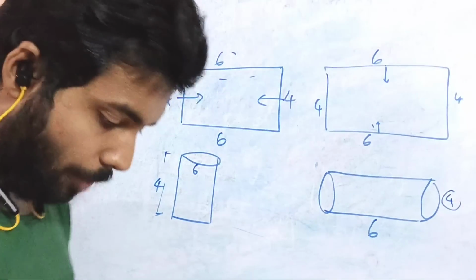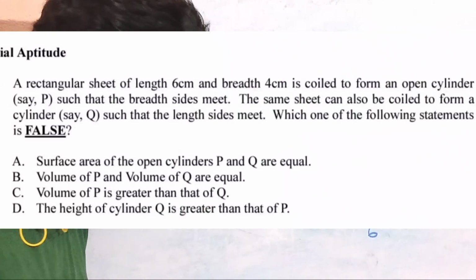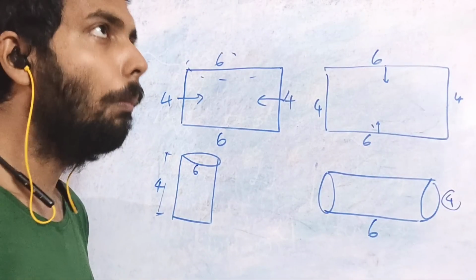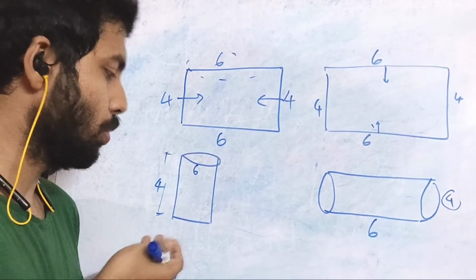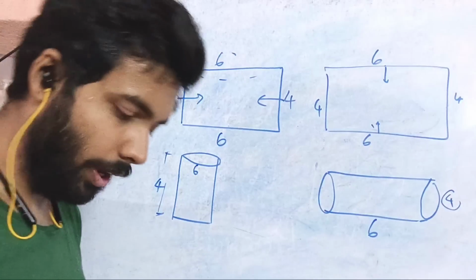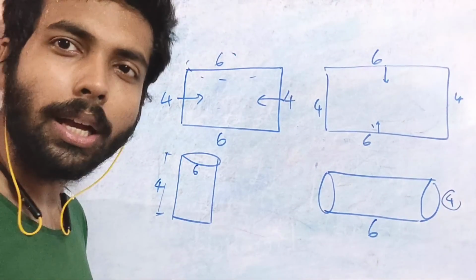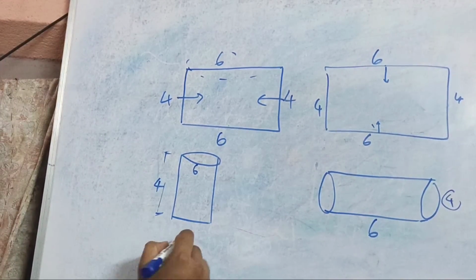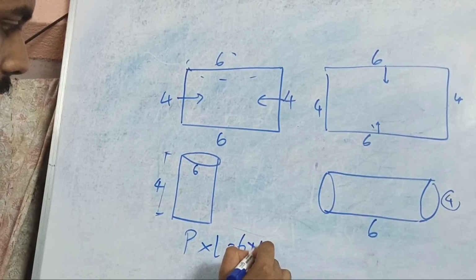Okay. Now the 4 options we will study, the 4 options which are given. First of all, surface area of the open cylinders P and Q are equal. Open cylinder means that there are no closed lids. Okay, it's open. So surface area means only the curved surface area. So what is going to be the curved surface area of this? The perimeter into length. So perimeter is 6, length is 4.